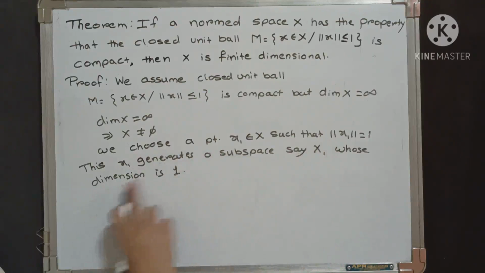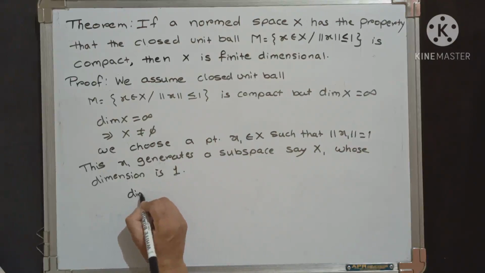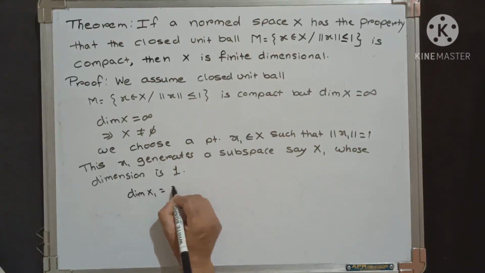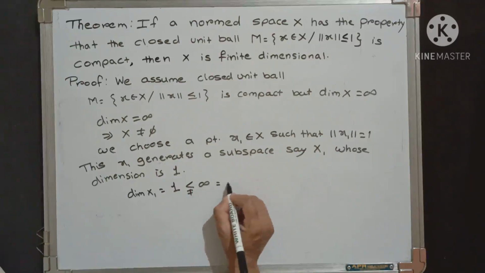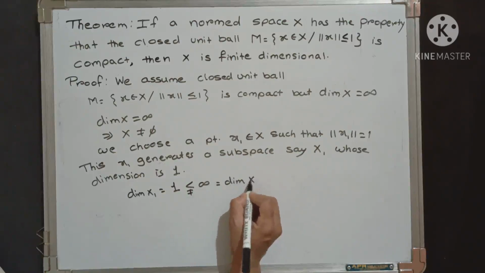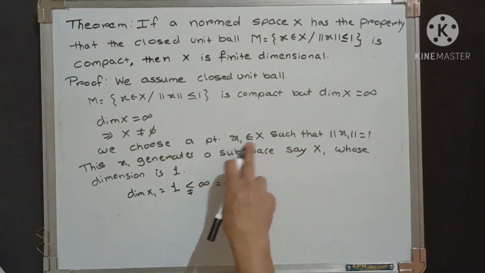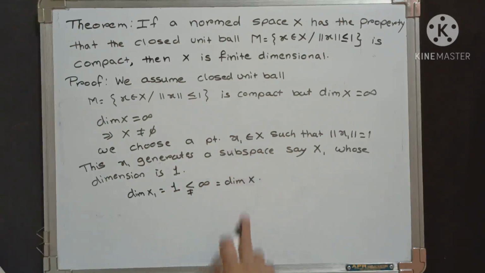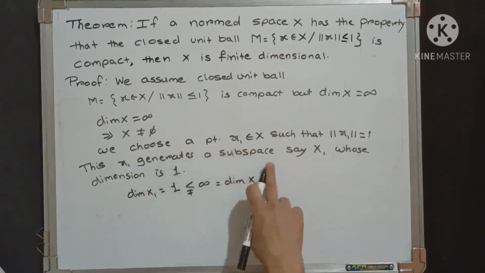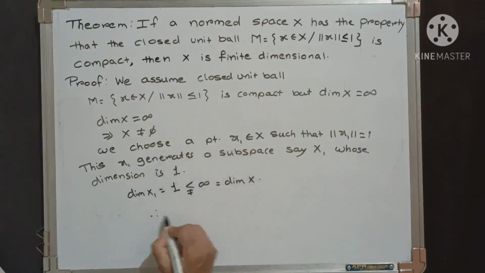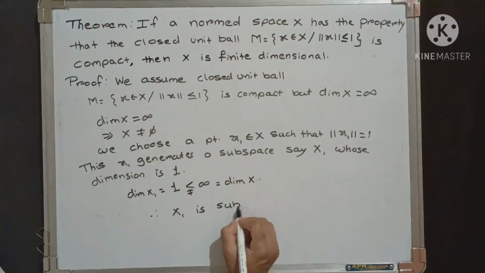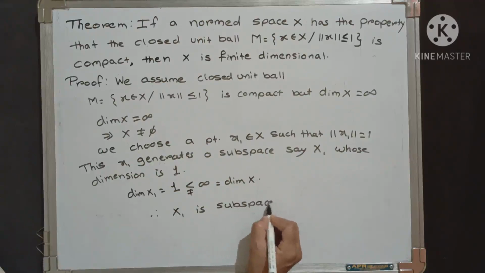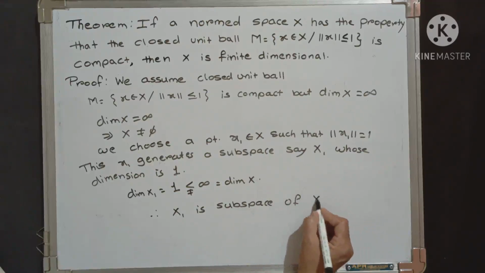Then the dimension of X1 is equal to 1, which is strictly less than infinity, and infinity is the dimension of capital X. We know that x1 is an element of capital X, and this x1 generates the subspace X1, and therefore X1 is a subspace of capital X.